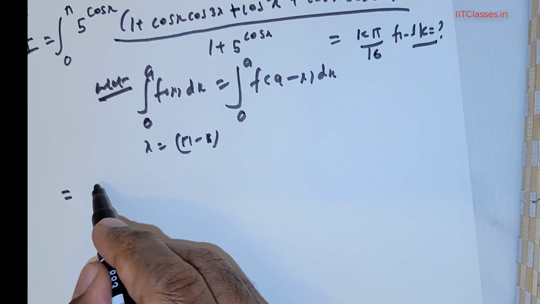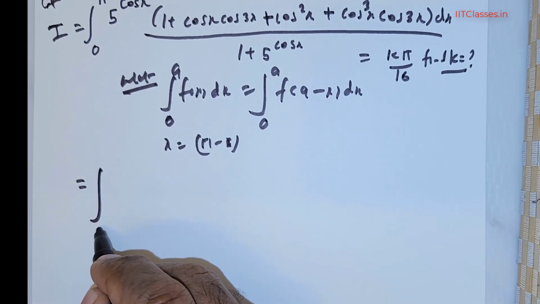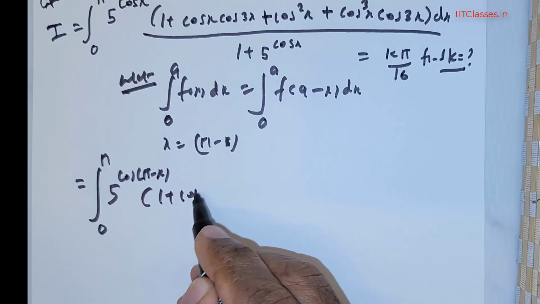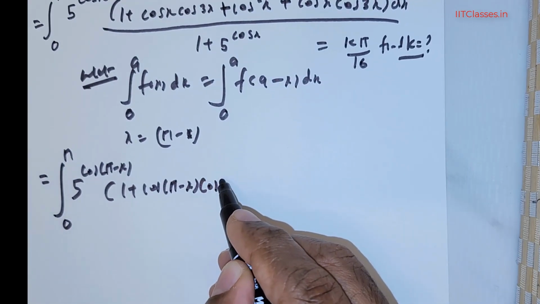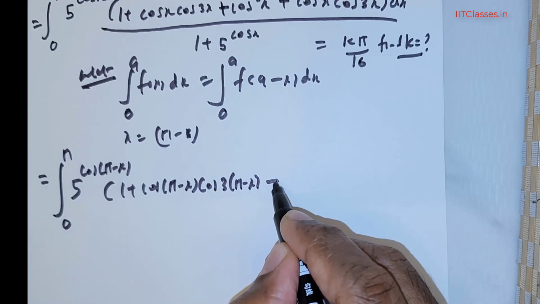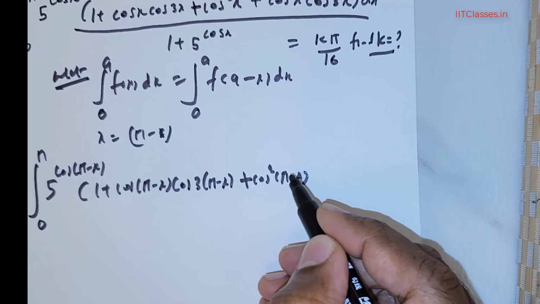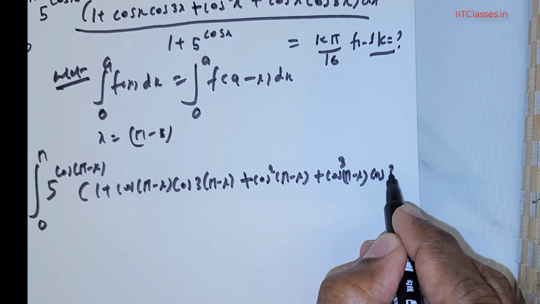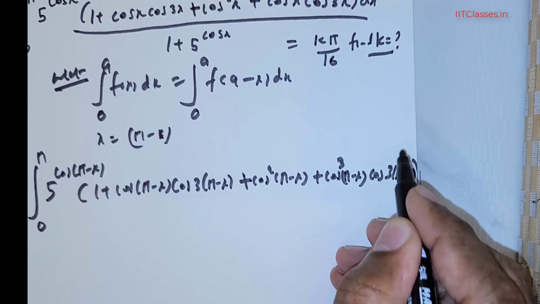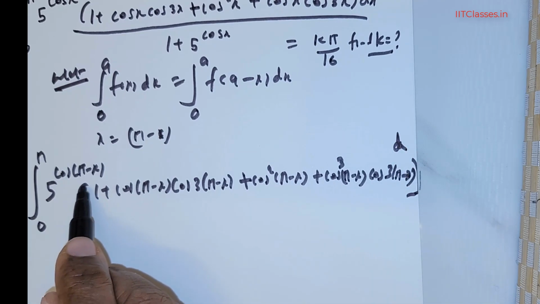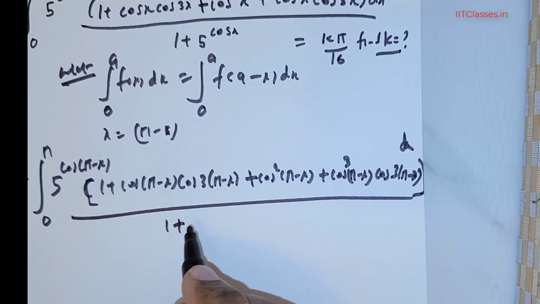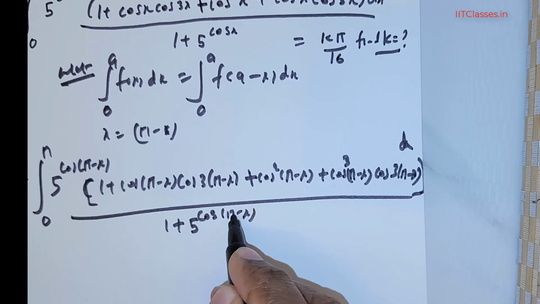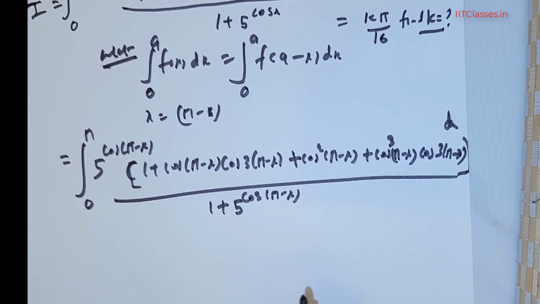So this is going to be equal to the integral from 0 to pi of 5 raised to cos of (pi - x) times (1 + cos of (pi - x) times cos of 3(pi - x) + cos squared of (pi - x) + cos cubed of (pi - x) times cos 3(pi - x)), the entire component multiplied with dx, divided by 1 + 5 raised to the power of cos of (pi - x). Okay, so this is what we have got.